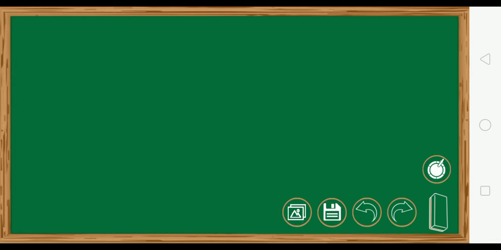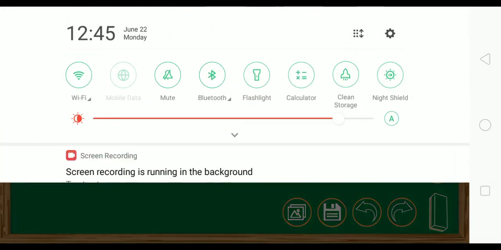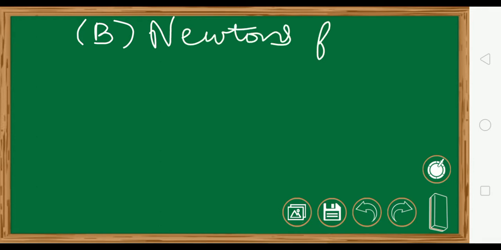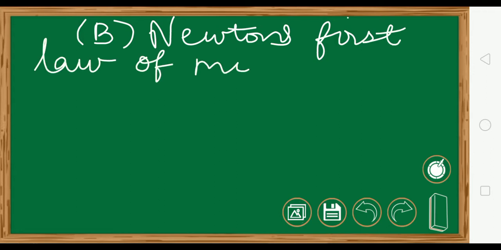Ninth ICSE will start with the B unit, that is of physics, that is Newton's first law of motion. Now, for this we will see certain examples.